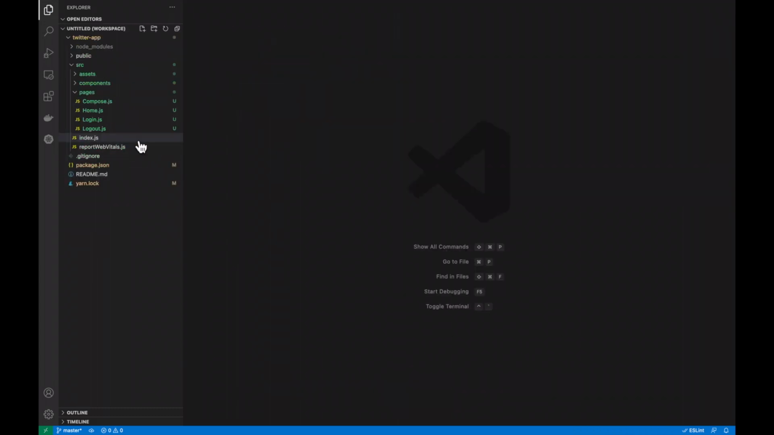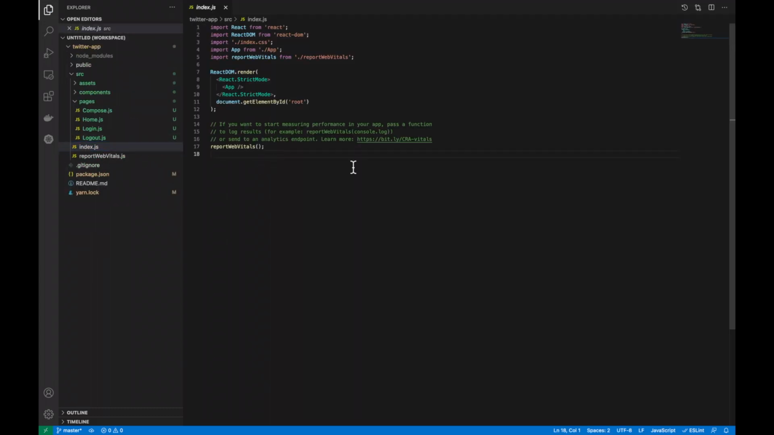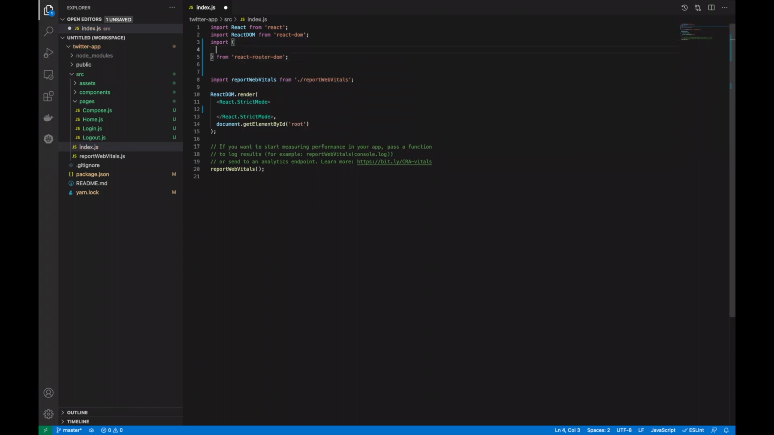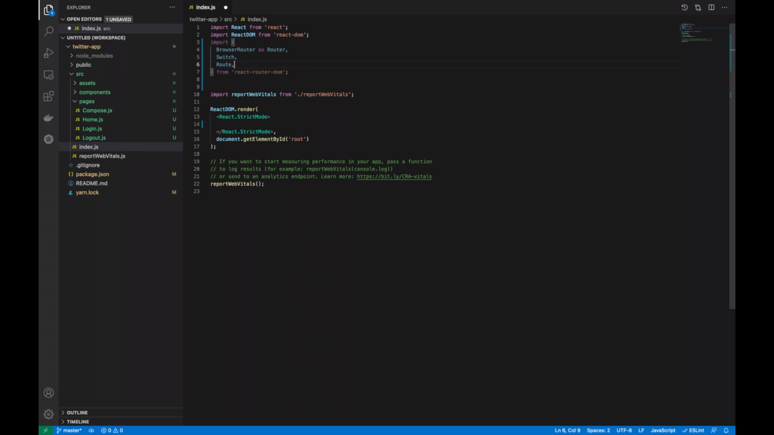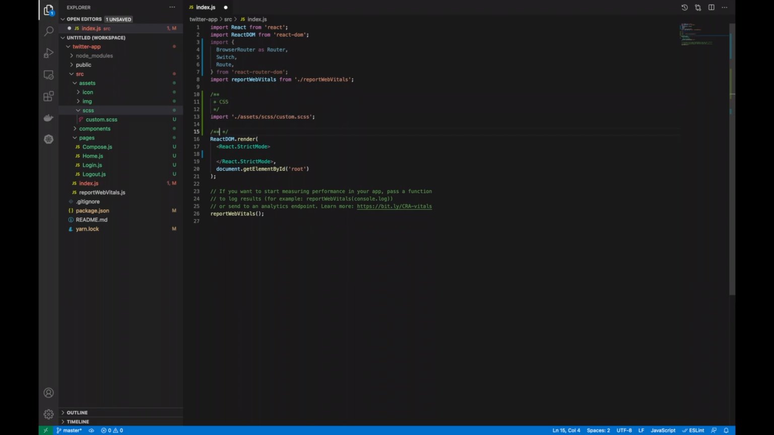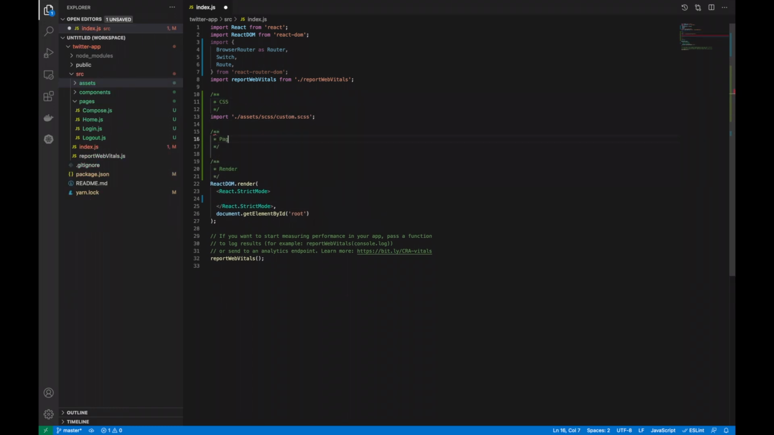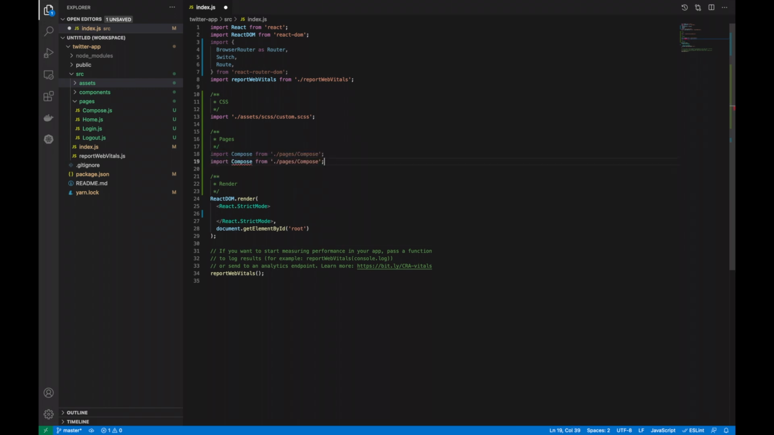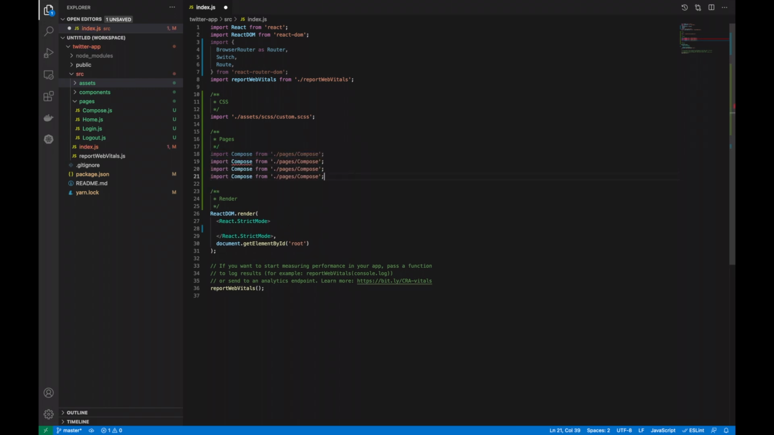Now we're going to open up our index.js and we need to modify this. So first, let's go ahead and delete a few lines. And then we need to import from react-router-dom 3 different libraries. We're going to include BrowserRouter, Switch, and Route. Then before we include the pages, just want to include our CSS from our assets that we downloaded from my site. Then we want to import the 4 different pages. So compose, duplicate that a few times. So we've got the 4, and then we need to modify it respectively: home, login, and logout.